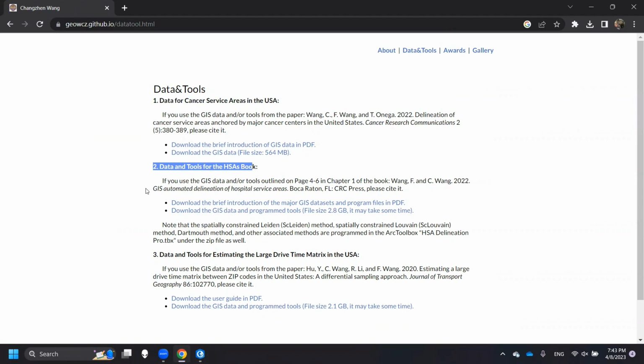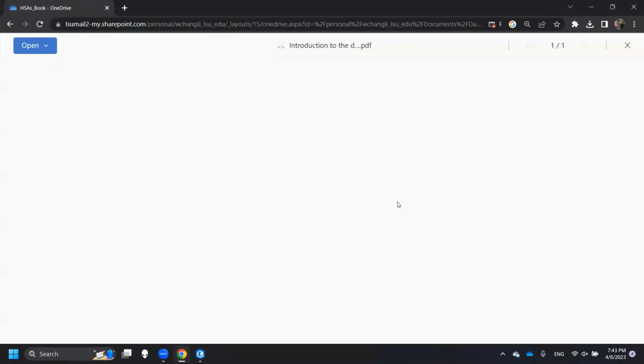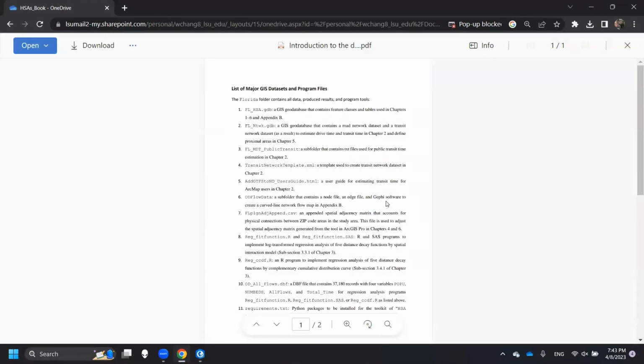So I have posted the PDF to illustrate what we have for the GIS dataset and also tools in this book. So you will see the folder called the Florida. I will talk about it later. And then it contains all of the data, produced results, and also program tools.